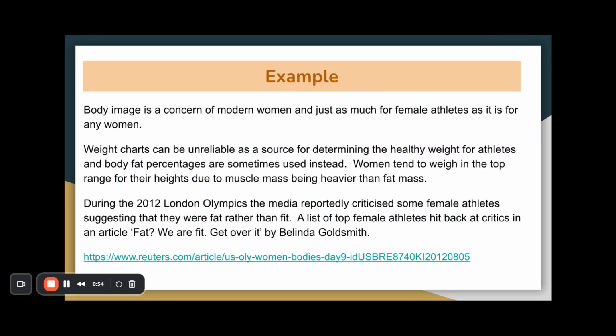So this is an example of a purpose. Body image is a concern of modern women, and just as much for female athletes as it is for any women. Weight charts can be unreliable as a source for determining the healthy weight of athletes, and body fat percentages are sometimes used instead. Women tend to weigh in the top range for their heights due to their muscle mass being heavier than fat mass. During the 2012 London Olympics, the media reportedly criticised some female athletes, suggesting they were fat rather than fit. And a top athlete hit back at the critics, saying, "Fat, we are fit, get over it." That was Belinda Goldstein. And here's a link about that particular incident.